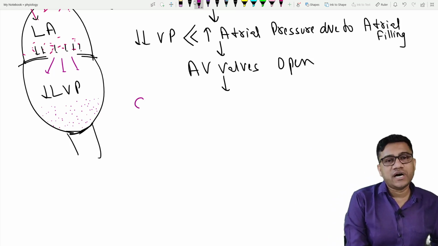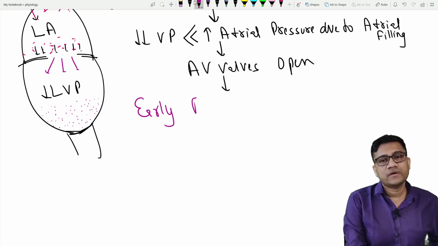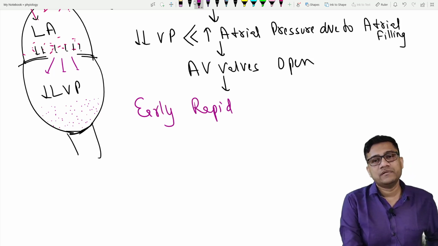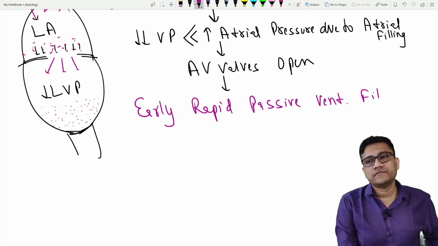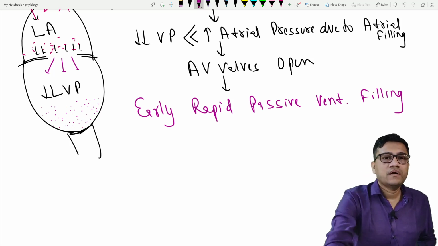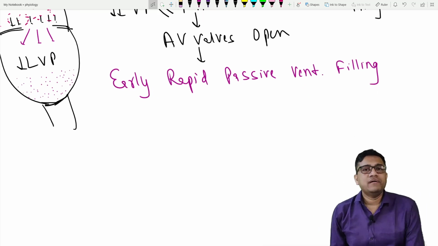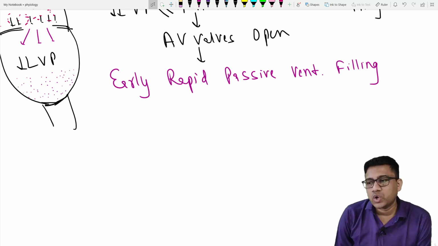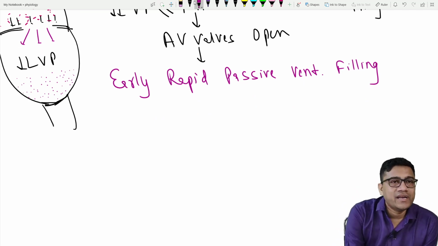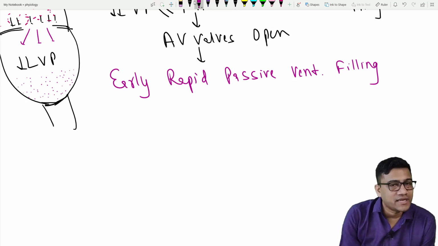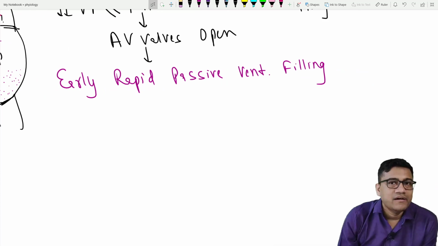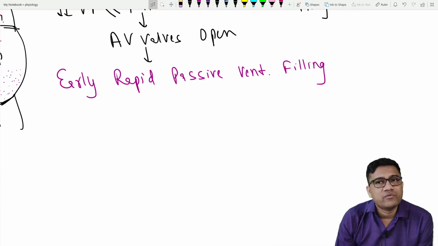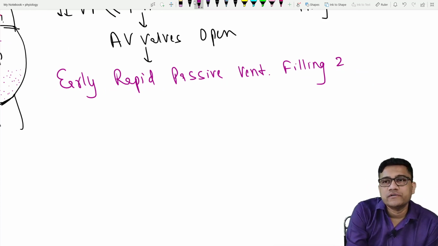So it causes early, rapid, passive ventricular filling. Why early? Because the first time blood is coming. Why passive? No contraction. So what do we call it? Early, rapid, passive ventricular filling. How much? 2/3.